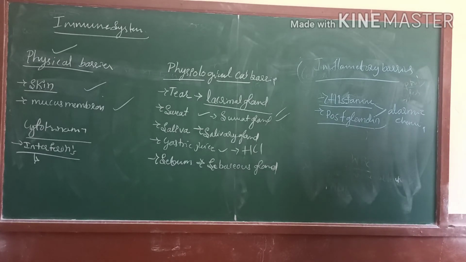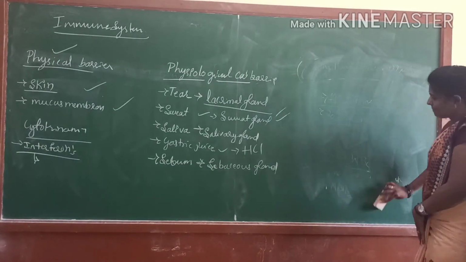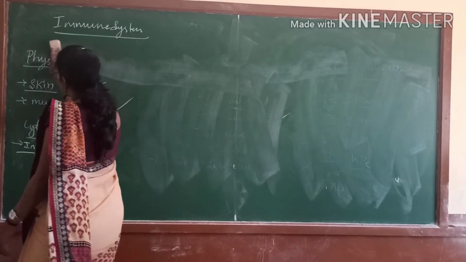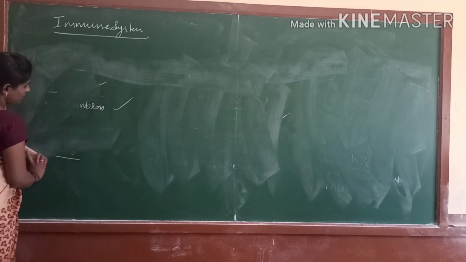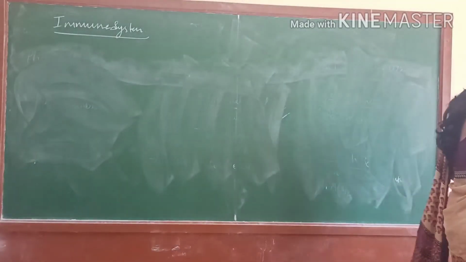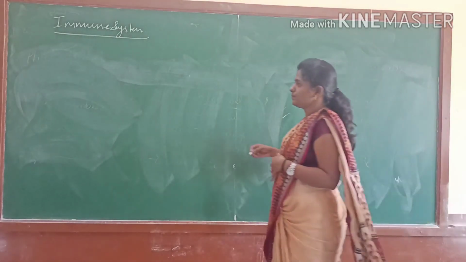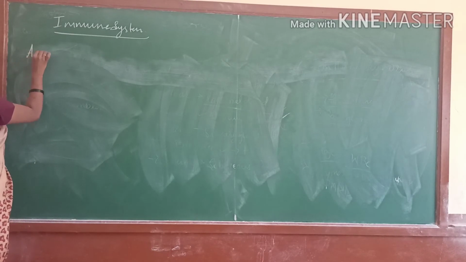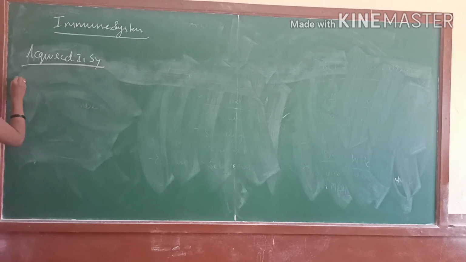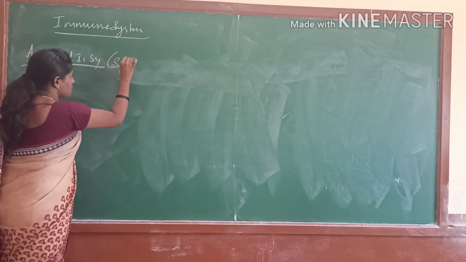The second type is the acquired immune system, that is the specific immune system. The acquired immune system is taken from outside, so it is called the specific immune system.